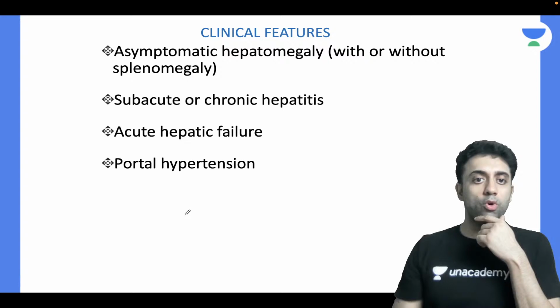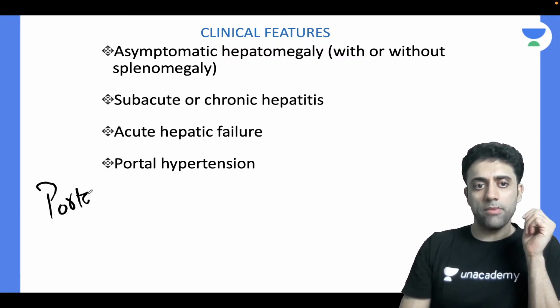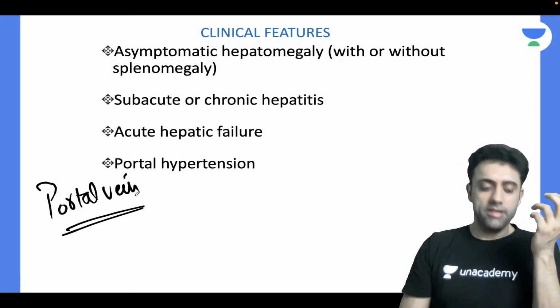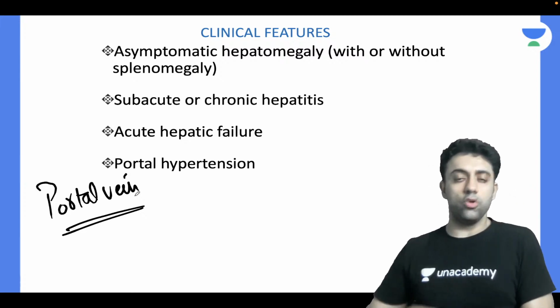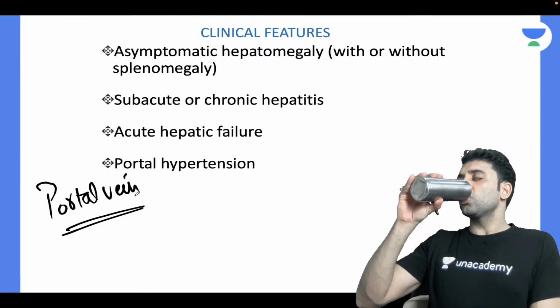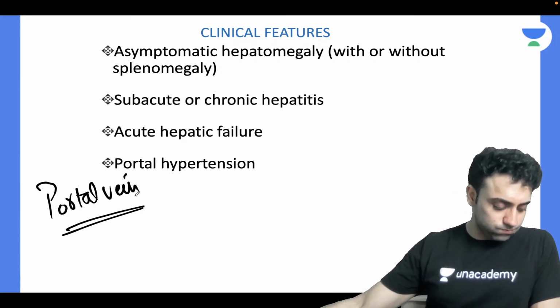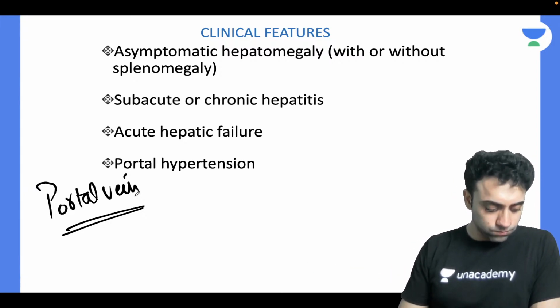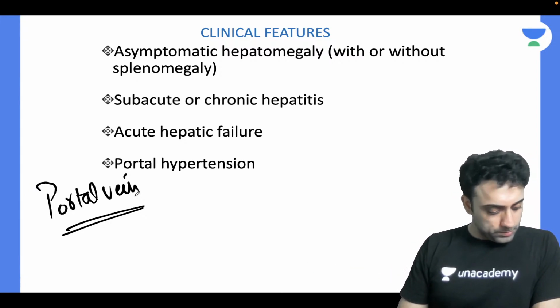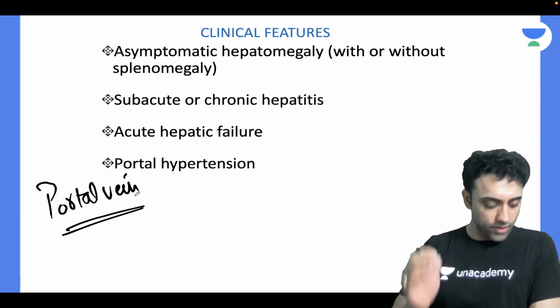So the portal vein, who will tell me? Anatomy question: portal vein is formed by what? Who's the topper in anatomy? Very good.